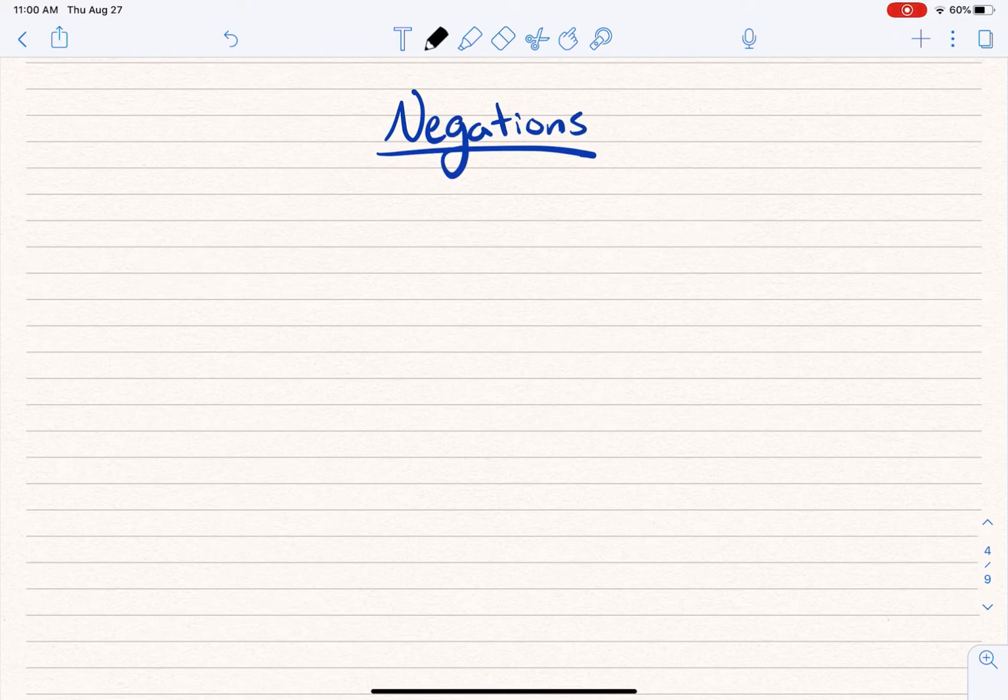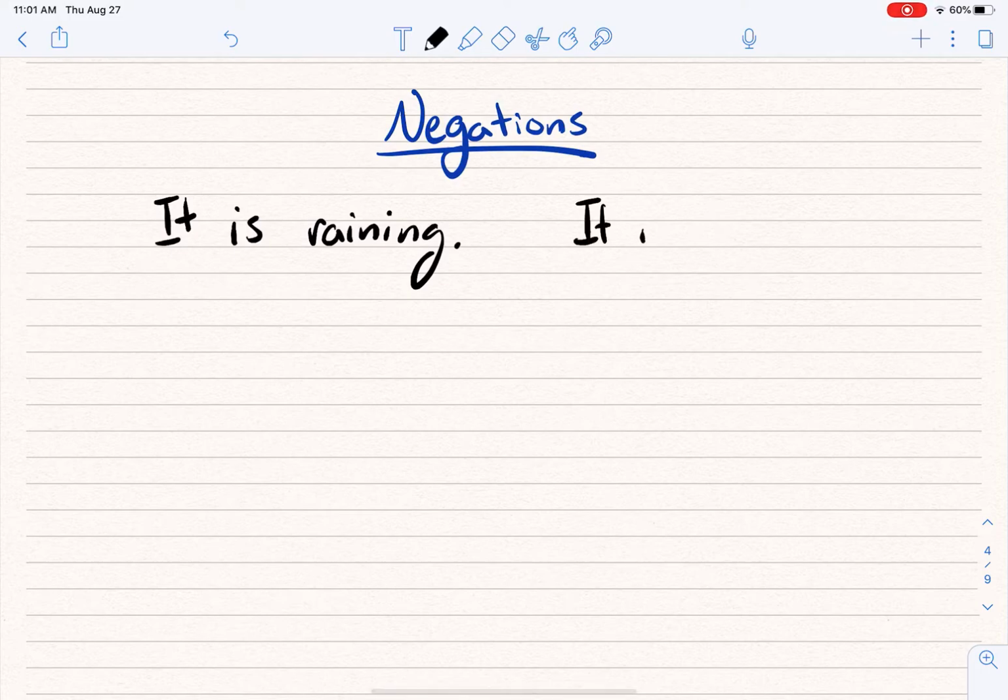Okay? And so I could say something like, it is raining. Okay, nothing hard. If I was to negate that, the negation of that statement would just simply be, it is not raining. Notice all I did there was go ahead and put in that not right here.